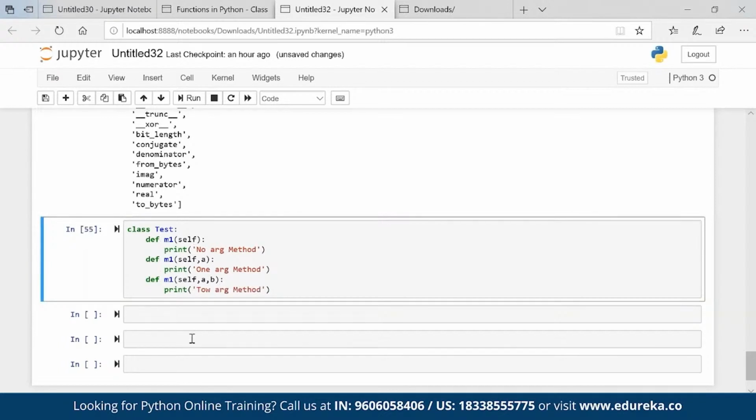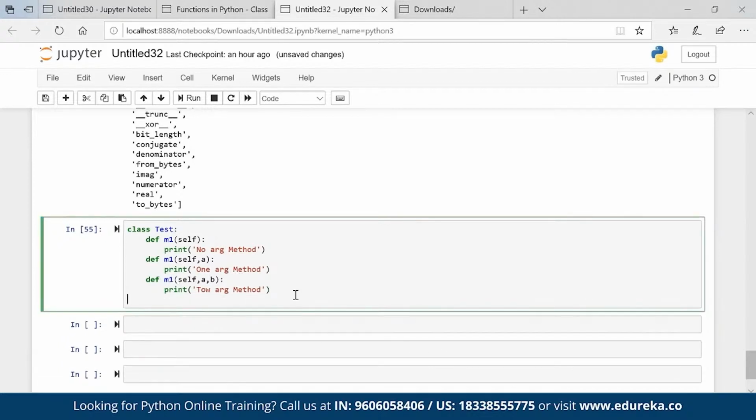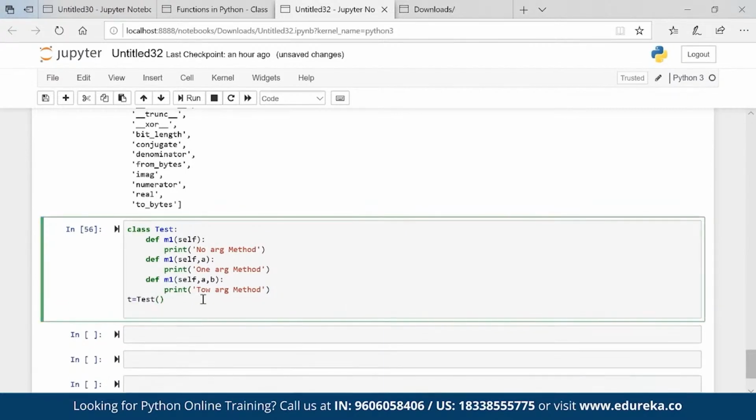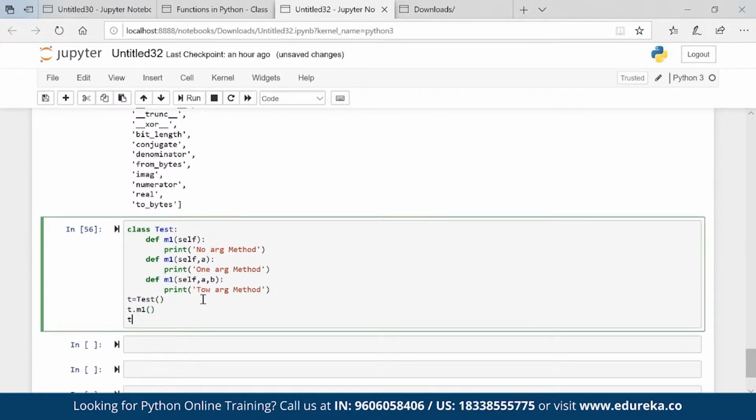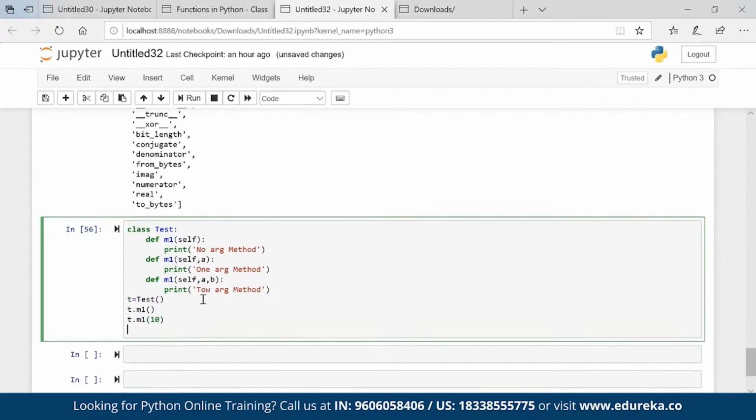Now I have three methods with the same name in the same class. Now the question arises: t equals test, I'm creating an object. Will t dot m1 work? T dot m1 10 work?